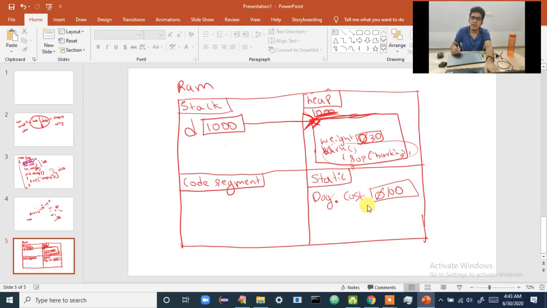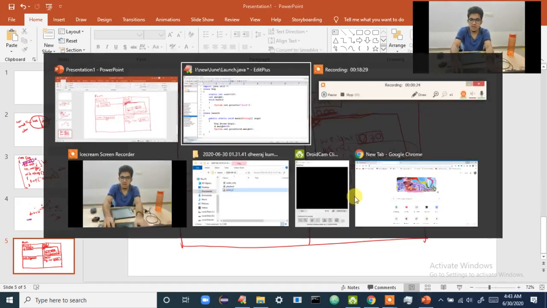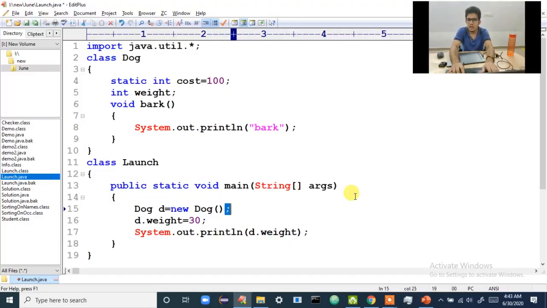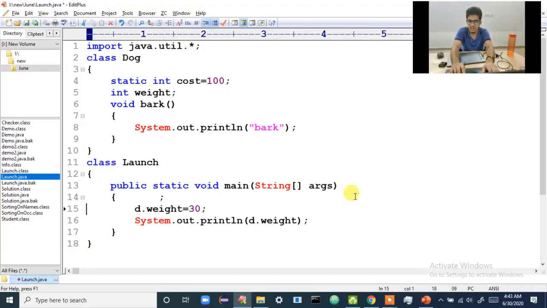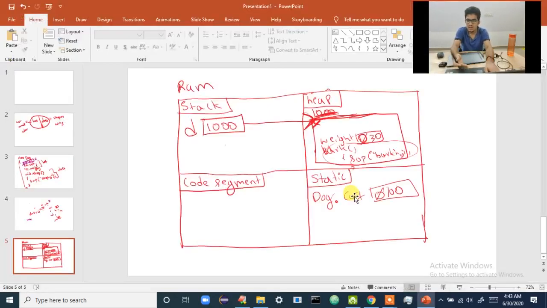Now, how do I access this cost? Tell me, is this cost present inside the object? No. If it is not present inside the object, then why are you even creating the object? I hope you are able to think. So why do you have to create the object? Where is it present? It is present in the static. How is it accessed? Dog.cost.